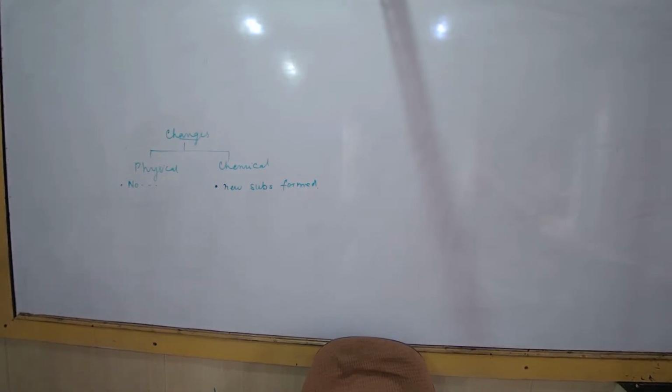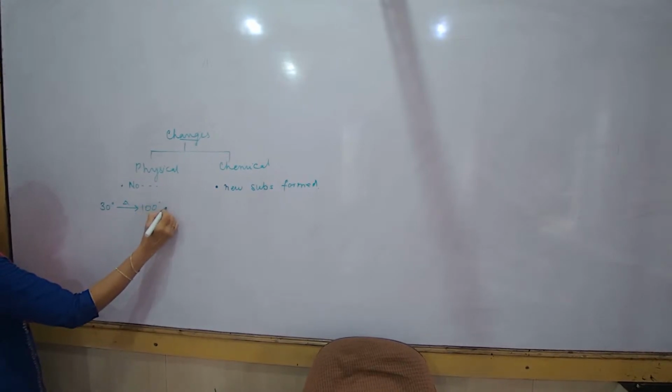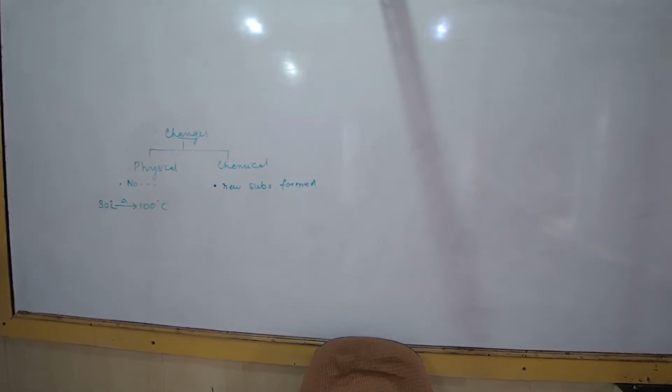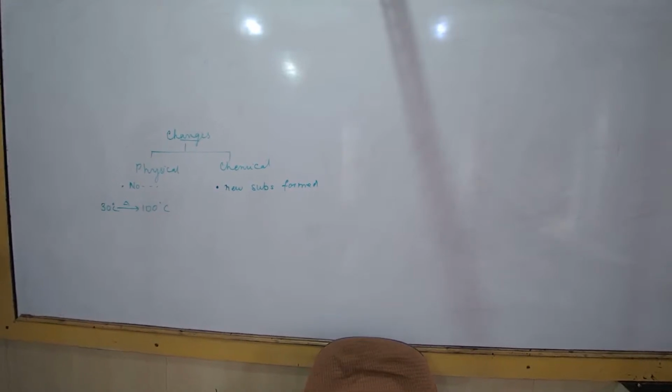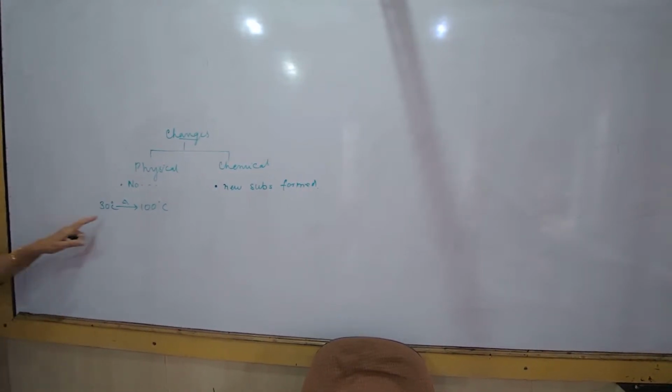Okay. Suppose I'm boiling water. What type of a change is it? Physical. Physical change. Okay, let us see. Let us say I have water which is at 30 degrees and I'm heating it up and it will start boiling at 100 degrees Celsius. Boiling now. Chemical. Why do you think it is a physical change? Because it is reversible. Condensation. What else do you feel it is? Reversible, condensation. And what, do you think a new substance is formed? Is there a new substance formed?